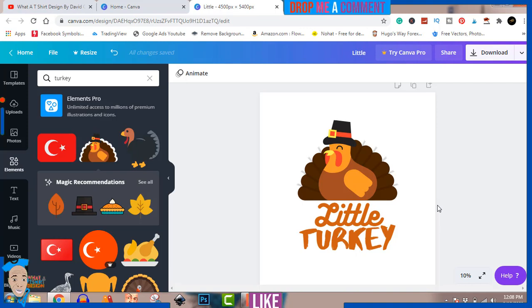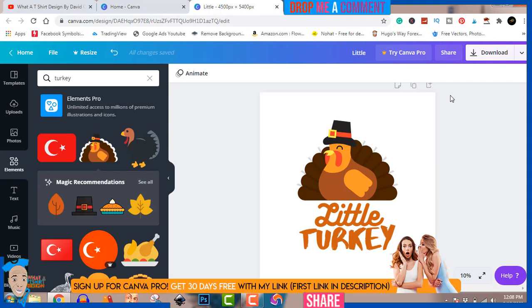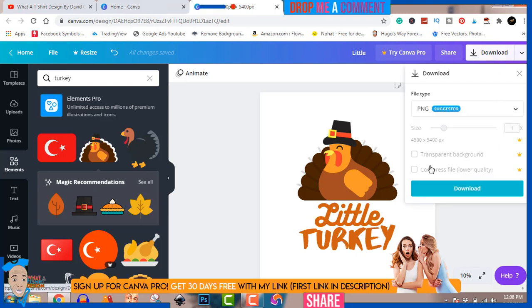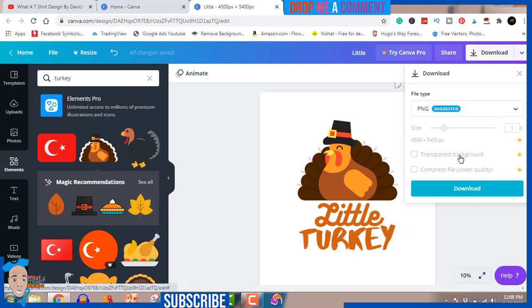I have Canva Pro and I can get rid of this white background by going to download, clicking on transparent background. As you can see, it has the gold crown. That's to show that I'm using the free version of Canva. If you're serious about print on demand, you want to create quality designs, you need the pro version. So check the first link in the description once again to get that for yourself.